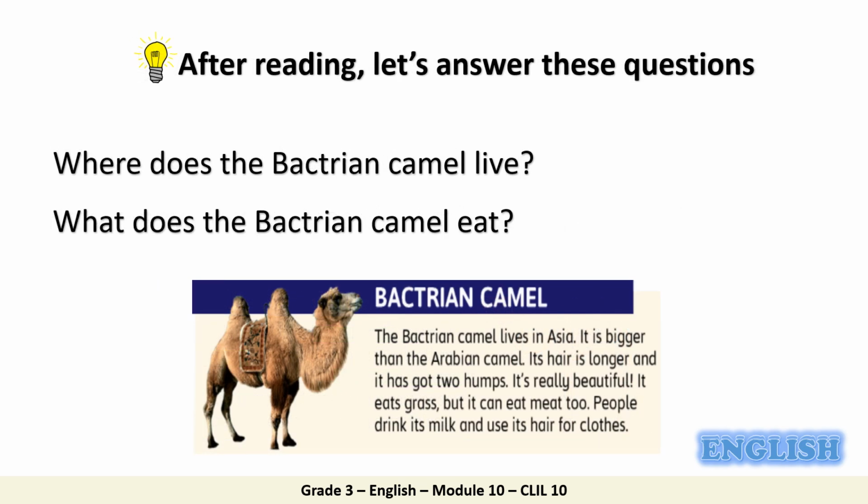Let's do the other part. Where does the Bactrian camel live? In Asia. Super! What does the Bactrian camel eat? It eats meat and grass. Fantastic!